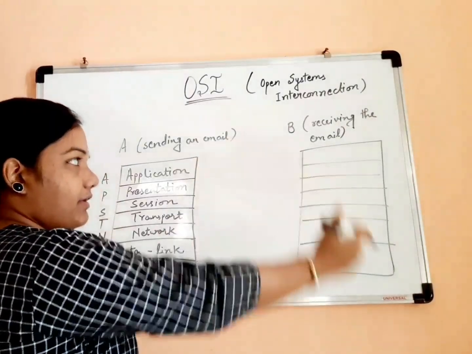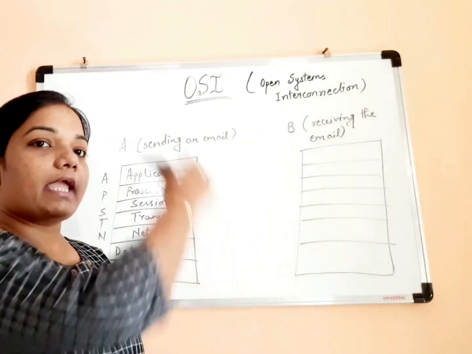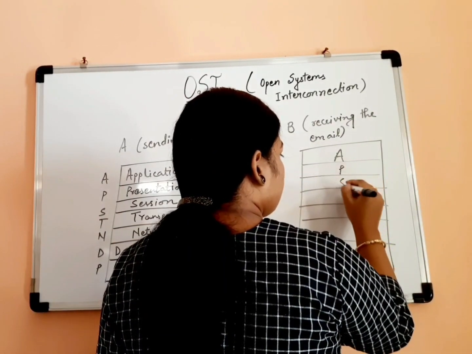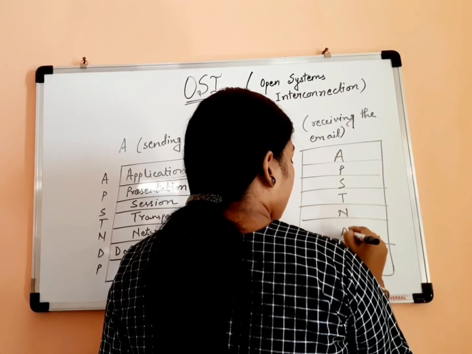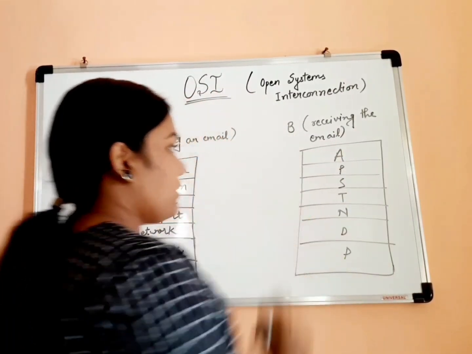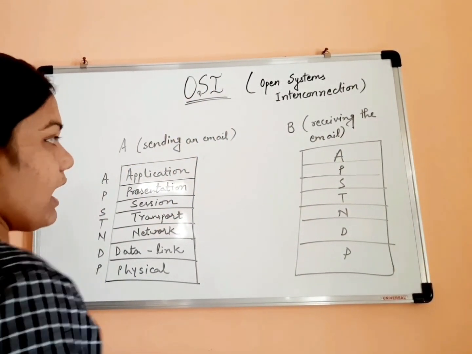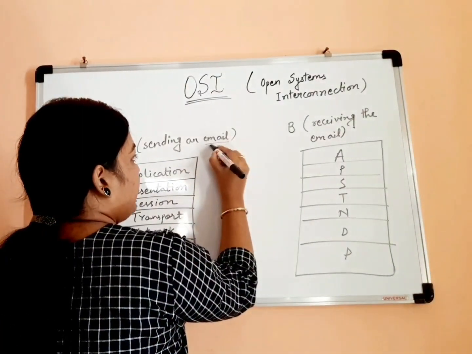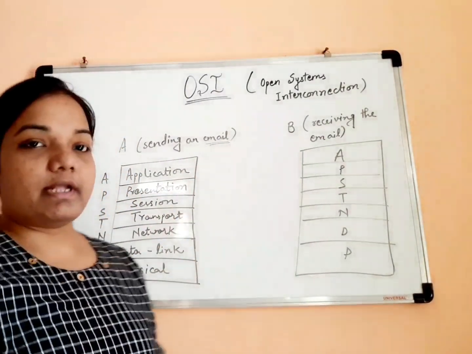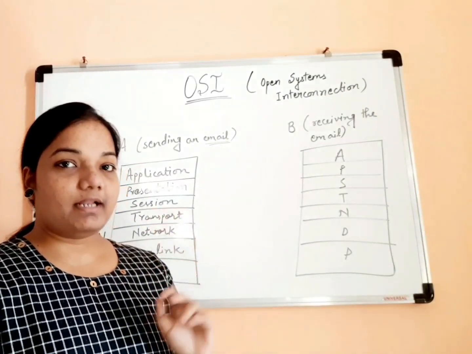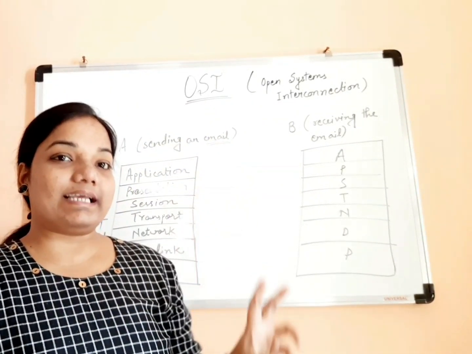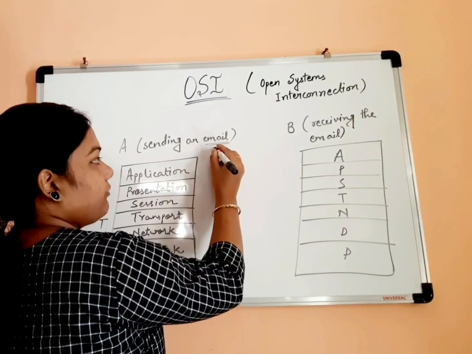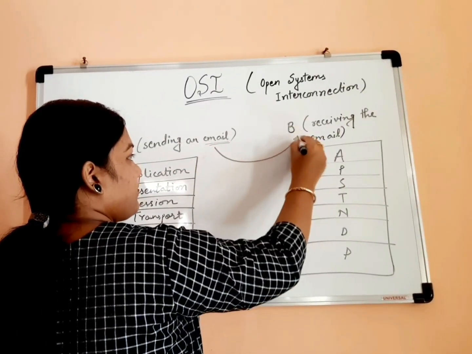Now on the receiver side also there is nothing different. Again these 7 layers will be working there also. So here also these layers will be working. Now how the thing actually takes place is, A is sending the email. As I told you, we are just drafting the email, writing the email ID of the receiver, clicking on send, and as soon as we click on send, we see that it is received by the receiver.